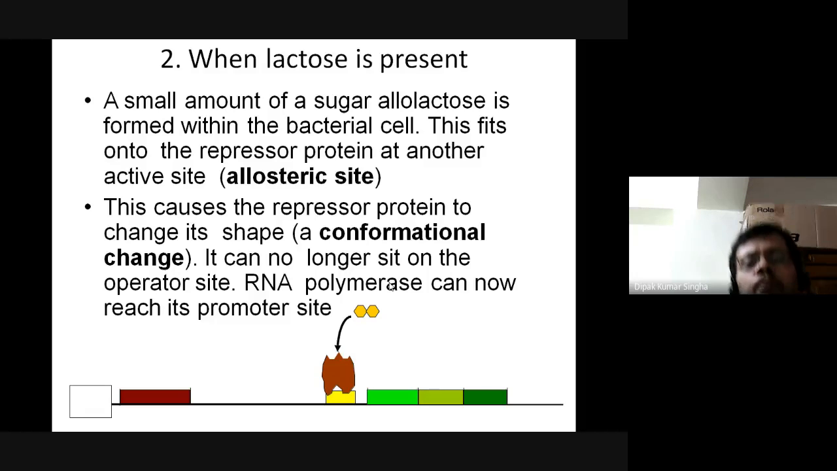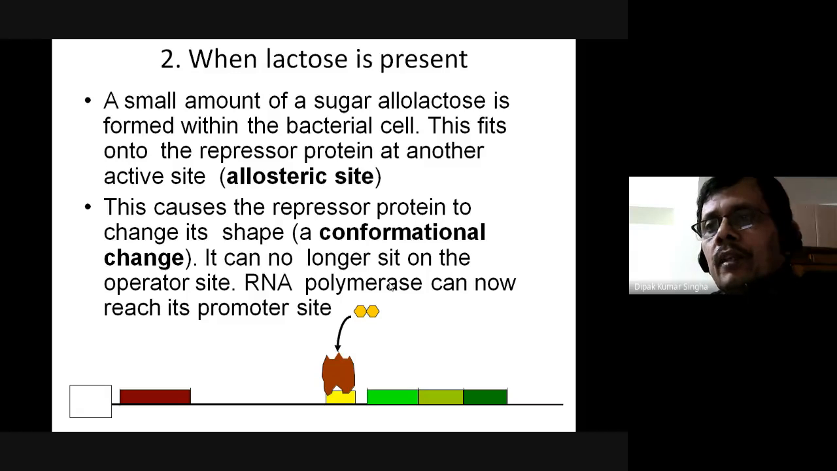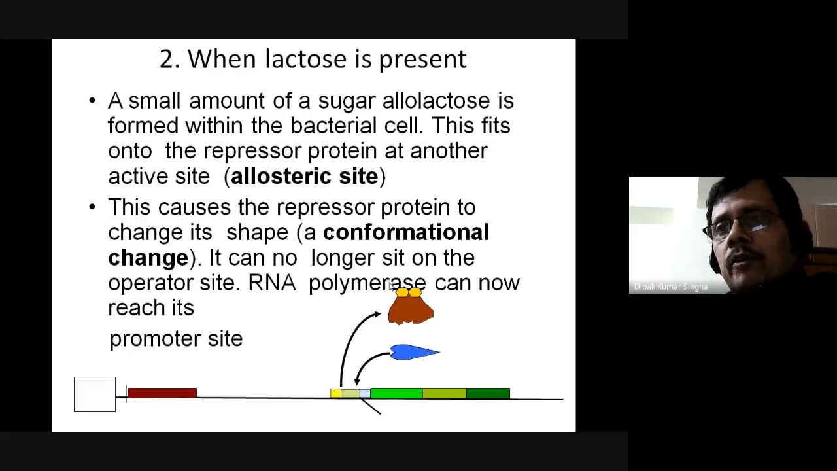So when lactose is present, it binds to the other site of the repressor, causing a conformational change, and it can no longer sit on the operator, and finally the structural gene will be activated by the promoter. RNA polymerase can reach the promoter site, and ultimately gene expression will occur.